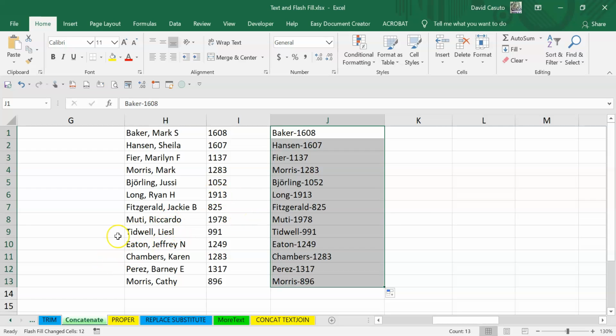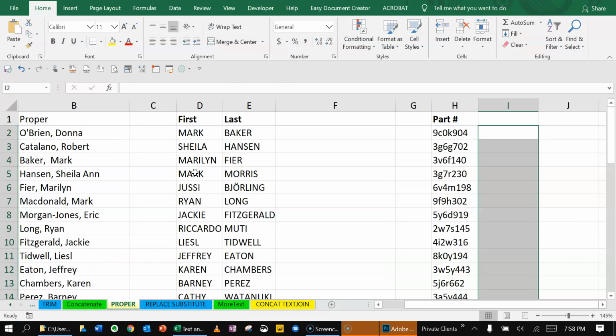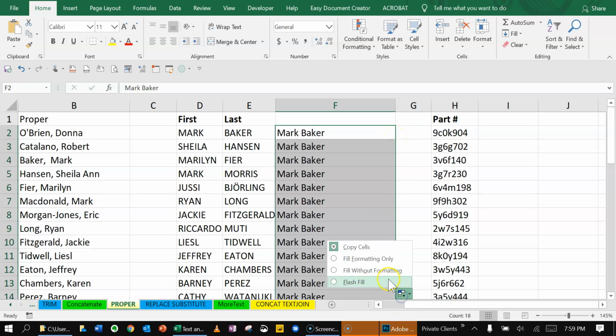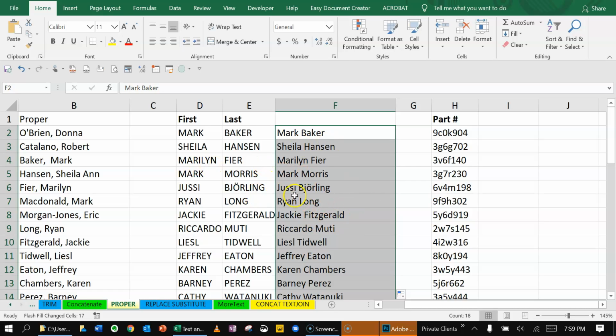Let's take a look at a couple of other examples. In this example, I want to change all of the caps, or in this case, as Excel calls it, upper, into the sentence case that I would like to have it as. So I don't want it to be just like this, and I also want to bring them together. So I'm just going to type it out like this, Mark Baker, just like that, and Excel is going to understand what I'm trying to do, bringing these two together, and also making them go from uppercase to regular case. Do that, flash fill, and that is done.